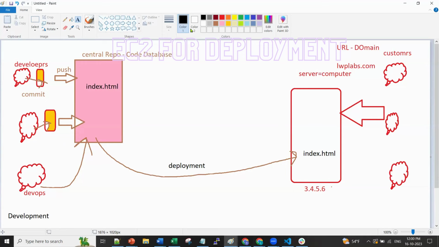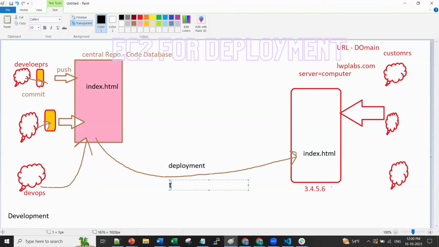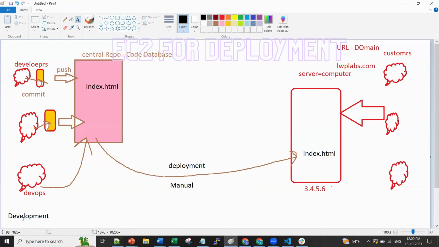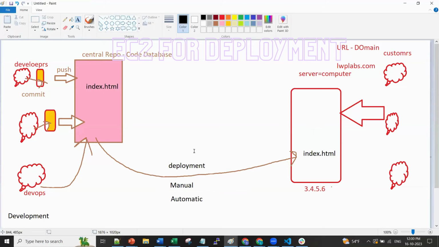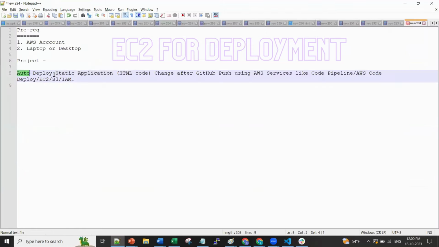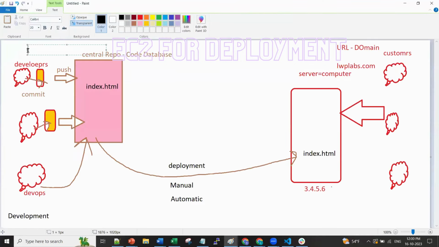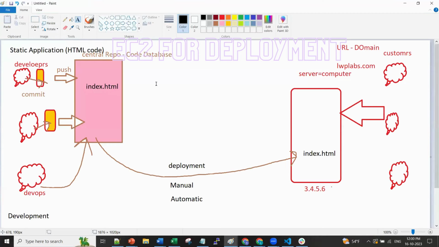Now, see this. This deployment process we need to do can be a manual process, where the DevOps team will go and copy this here in the server, in the computer. Or this can be automatic. We are talking about auto deploy. Everyone understood static application? Developers are creating a static application. We will also do a dynamic application, but for now, static.